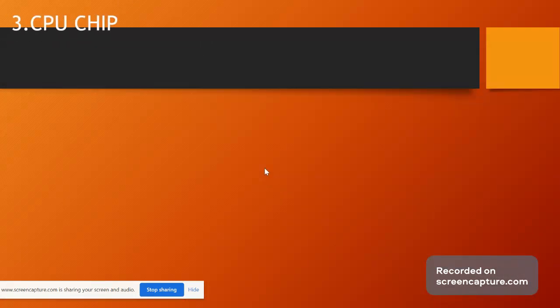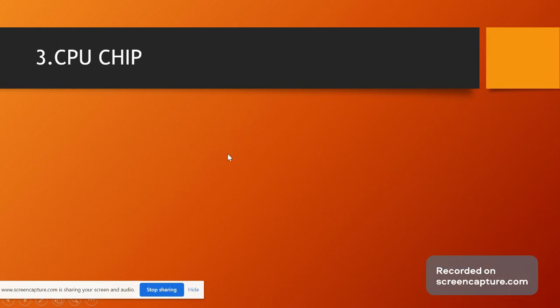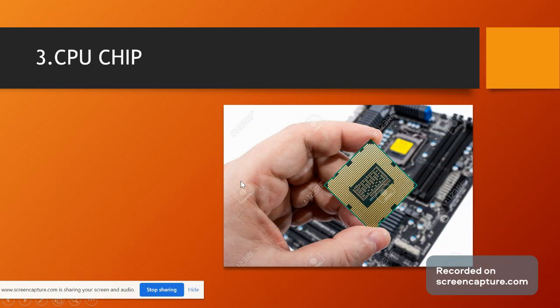Now, the third one is the CPU chip, the main thing of the motherboard. The motherboard has to process the data, so for this a processor is used, and there are so many processors available in the market, such as the AMD processor. AMD is mainly in demand because of its gaming properties. It can do very heavy types of work. The Intel Core processor is mainly used in today's generation for education and business purposes. So basically, this is the processor. I think it will be Intel only, and these are the gold pins in the chip.